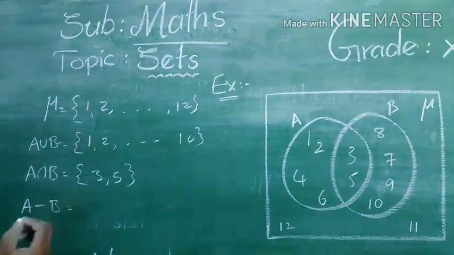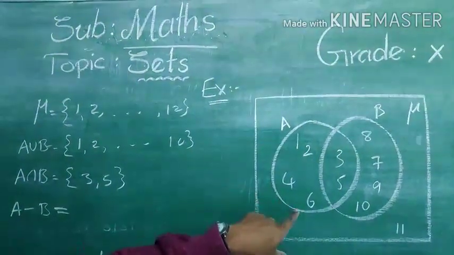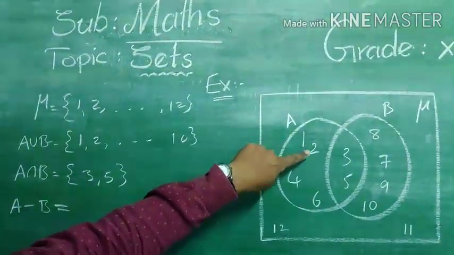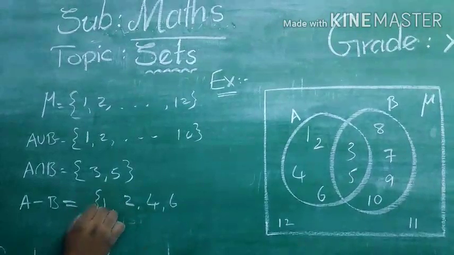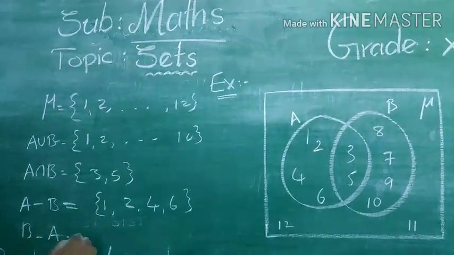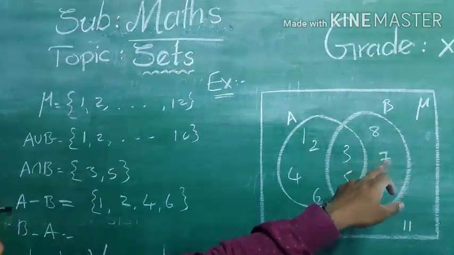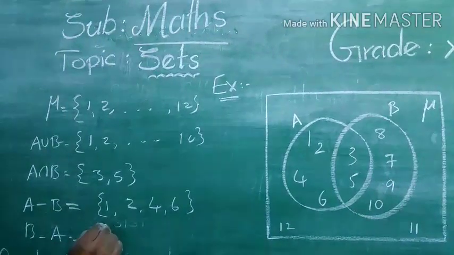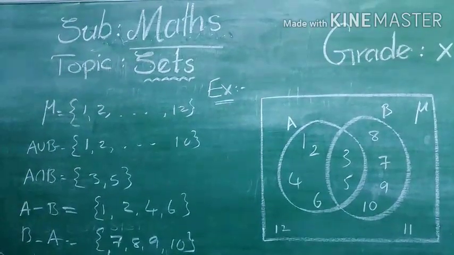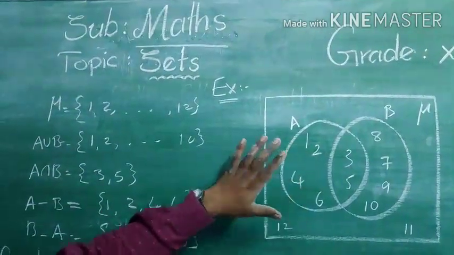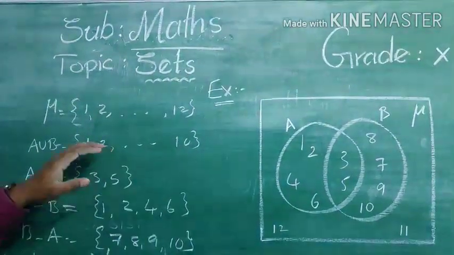A minus B means we have to take only the elements of A. So the A elements are 1, 2, 4, 6. This is A minus B. And B minus A means the elements of only B. So what are the elements of B? 7, 8, 9, 10. So in this manner, we can find all the operations by the Venn diagram. It's a very easy process by Venn diagram.